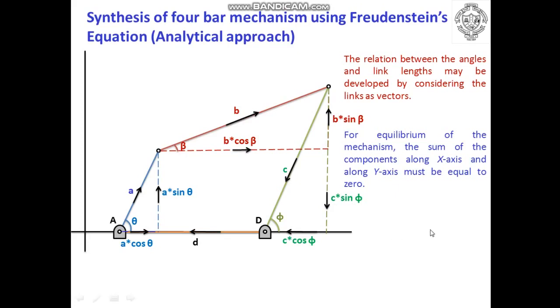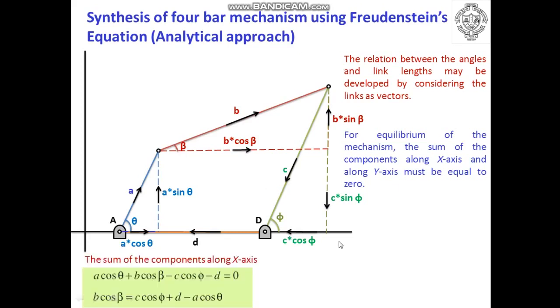Now let us write the summation of all components along the x axis. It is a cos theta plus b cos beta minus c cos phi minus d is equal to 0. We can rearrange the equation and rewrite it as b cos beta is equal to c cos phi plus d minus a cos theta.